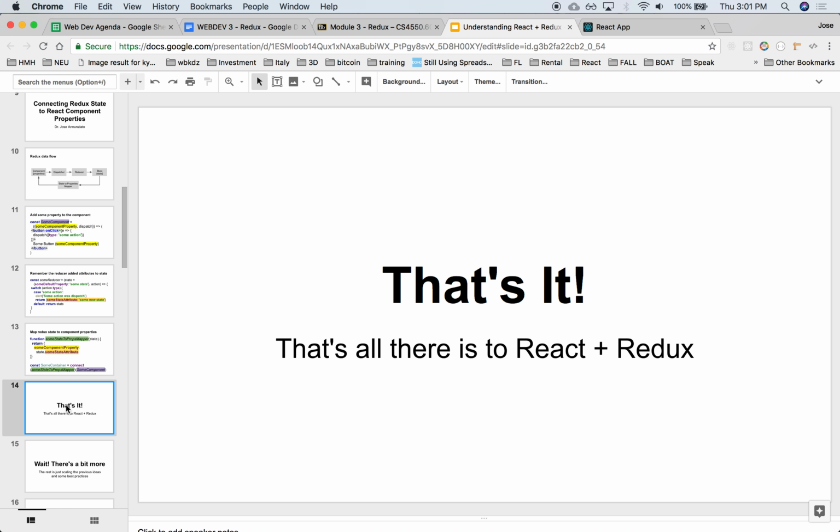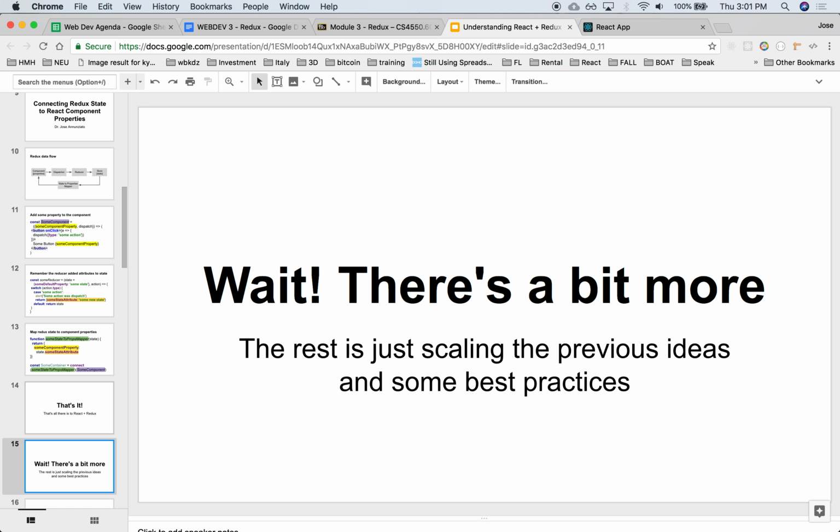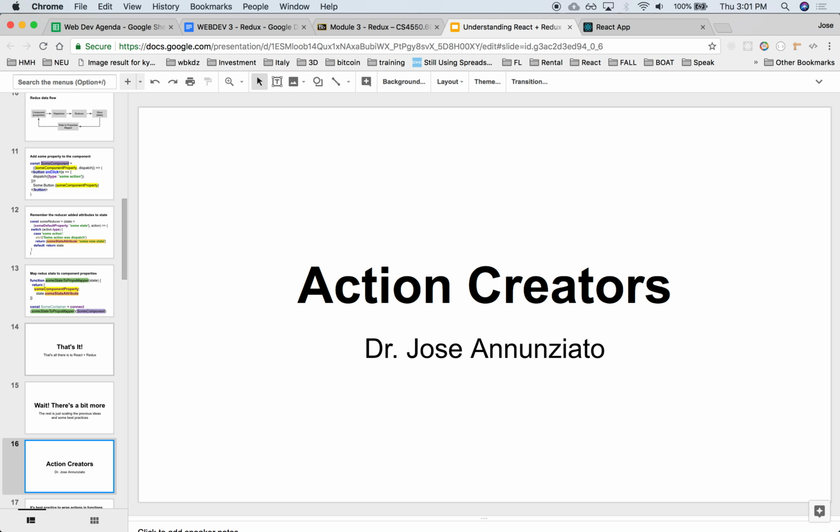Yeah, so that's not exactly it. This is a little bit more. So the rest is just how to scale this, right? How to scale this and some best practices. All right, so for instance, the first one is action creators.